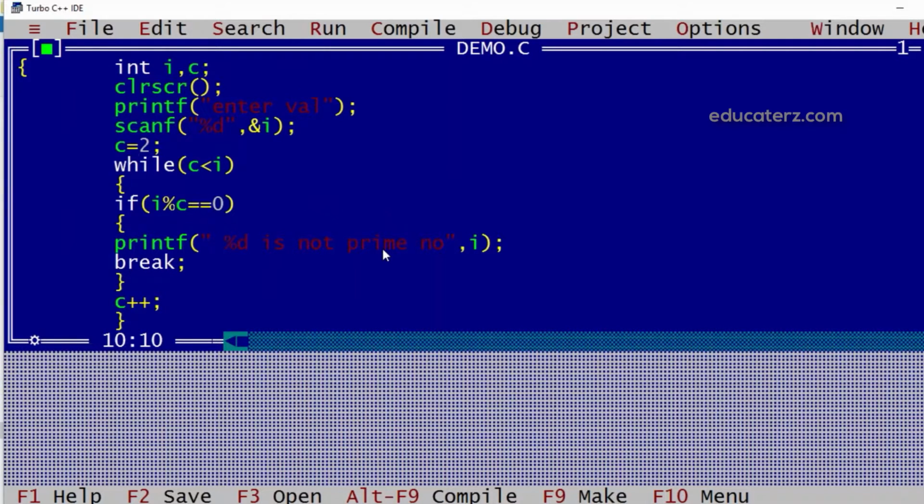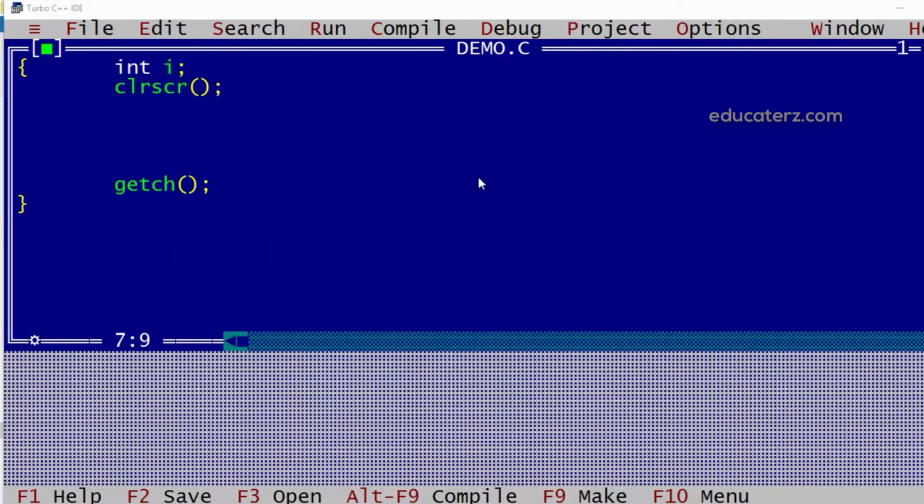Now similarly, we'll check the example of goto. Now I'll ask the user to enter some value for I, then we'll read it.